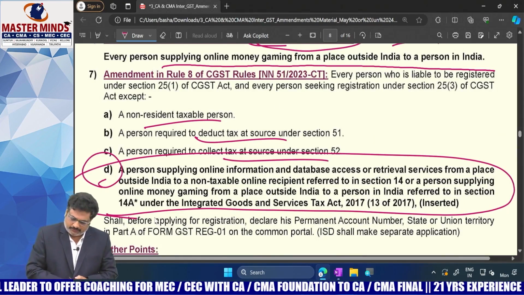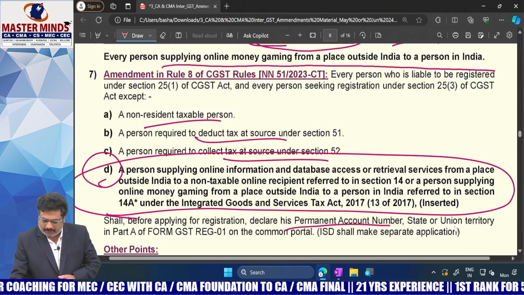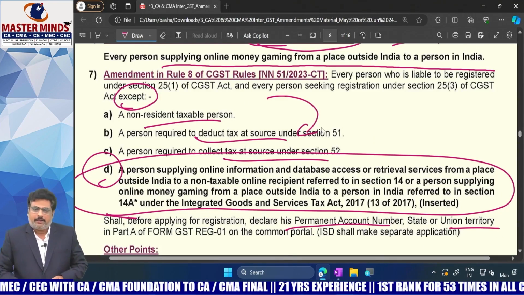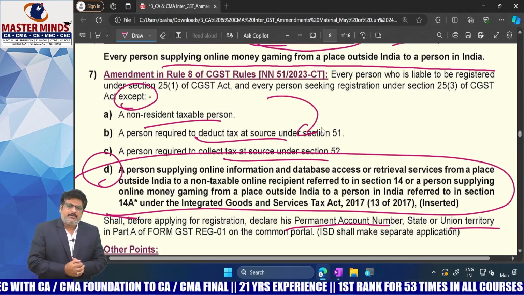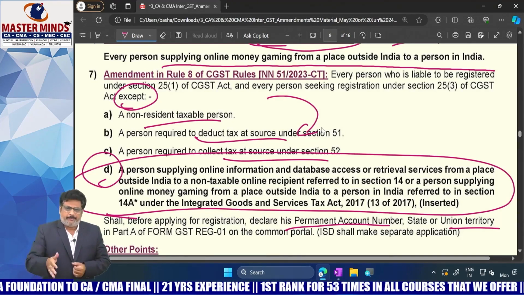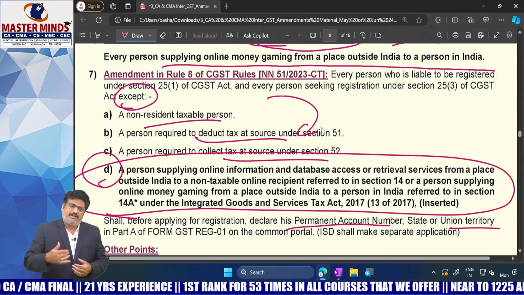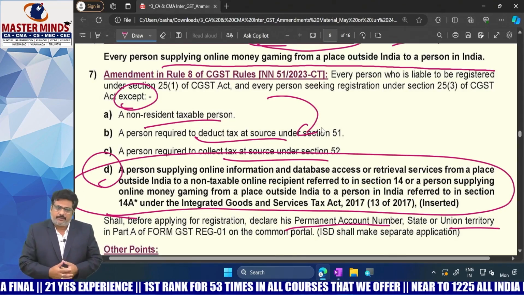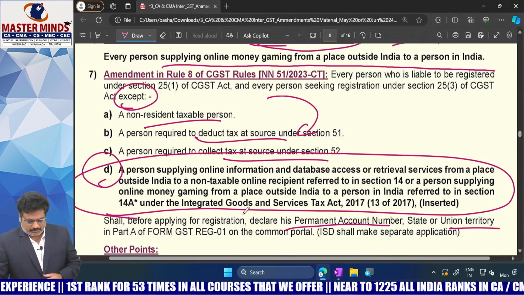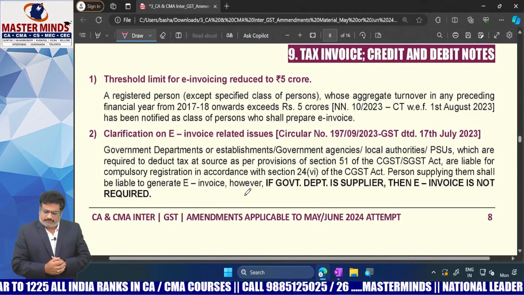Online gaming service providers from outside India are not required to declare their PAN and state. Except these people, the remaining people are required to submit the PAN as well as the state where they are going to take the registration. But these four people, previously there were three people, but now there are four people, are granted exemption or relaxation from submitting their PAN as well as the state where they are going to take the registration. Okay.